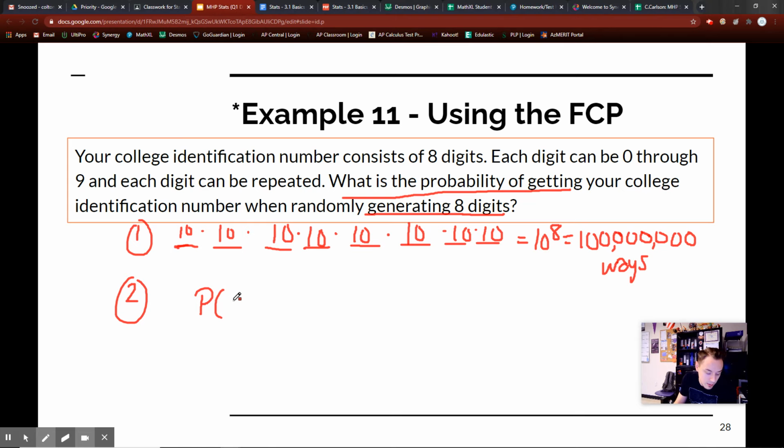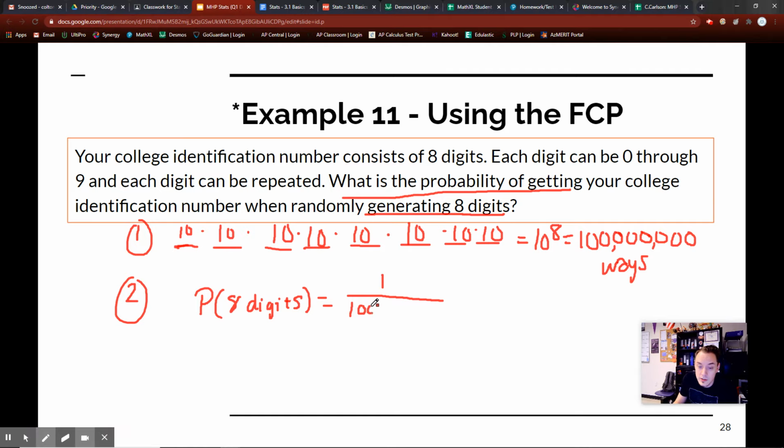I'm just going to write, randomly generating the 8 digits. Wow, I can't even spell. Look at that. Okay, it's just going to be, surprise, 1 all over 100 million.